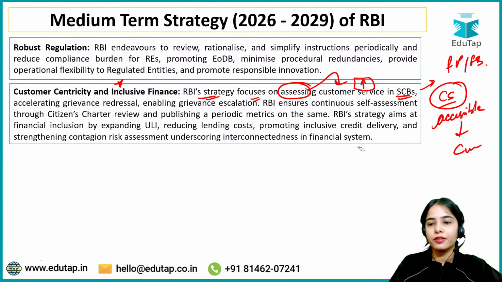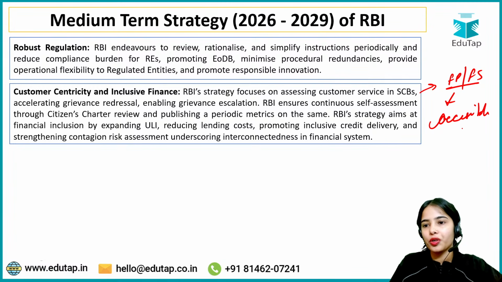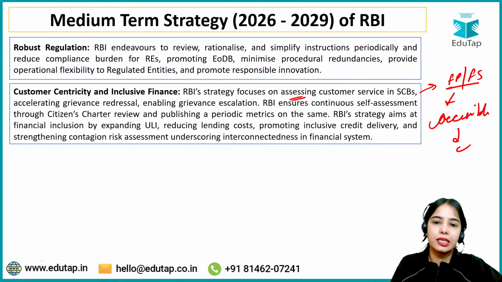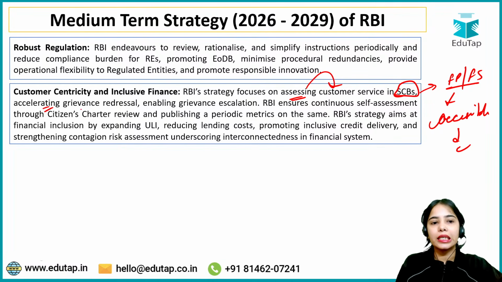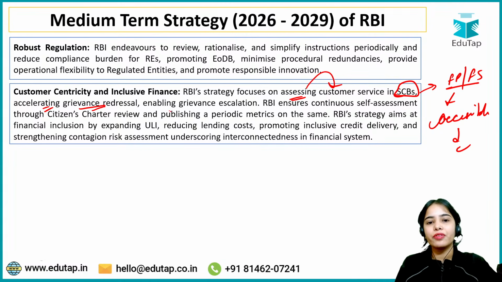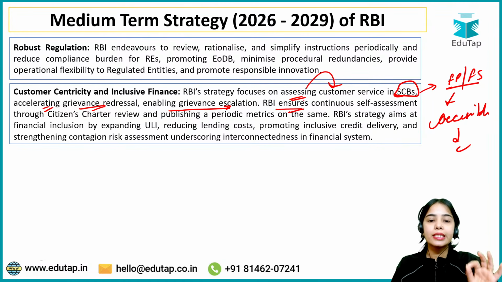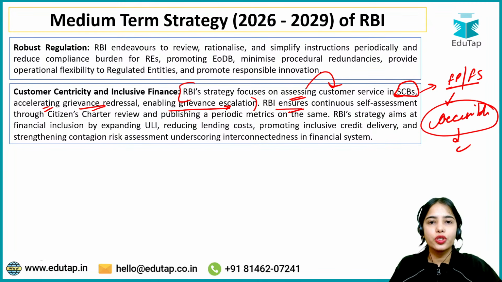RBI will be assessing the customer service in the scheduled commercial banks, accelerating grievance redressal so that the grievances of the customers can be addressed in a faster manner, and enabling grievance escalation to the higher authorities. See, this is the accessibility. RBI wants the financial products and financial services to be accessible.